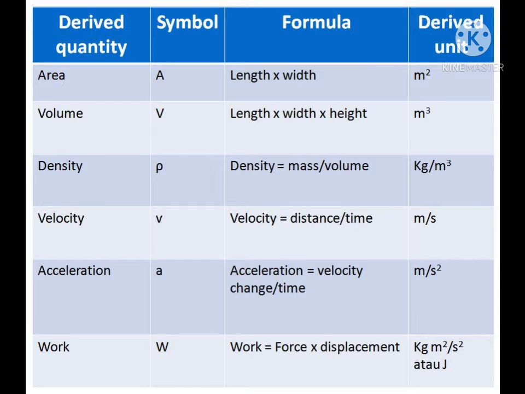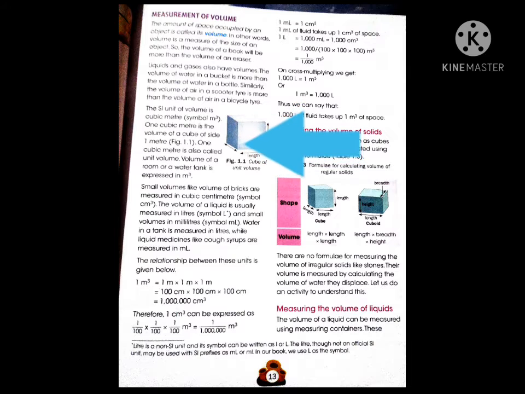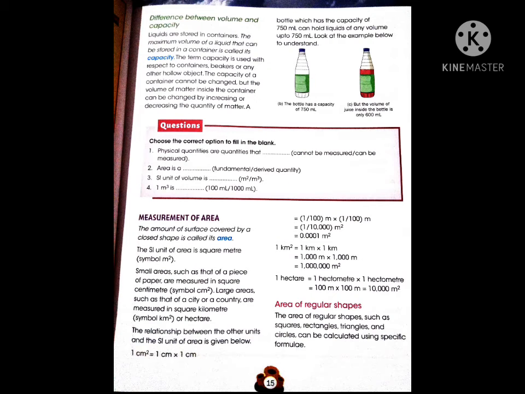The measurement of volume. The amount of space occupied by an object is called its volume. In other words, volume is a measure of the size of an object. So, the volume of a book will be more than the volume of an eraser. The SI unit of volume is cubic meter.